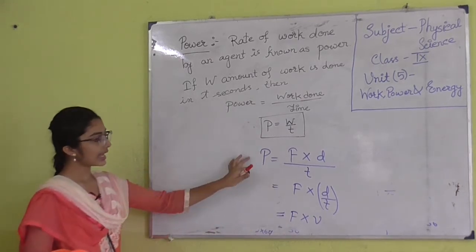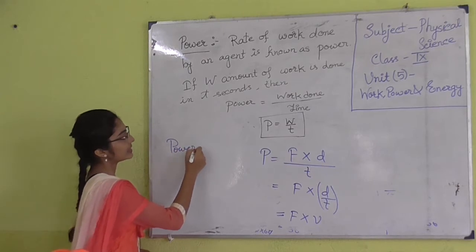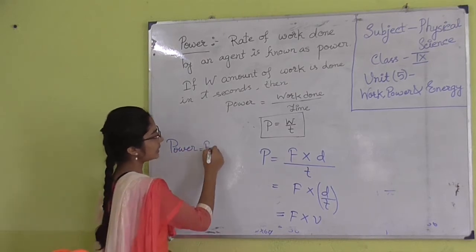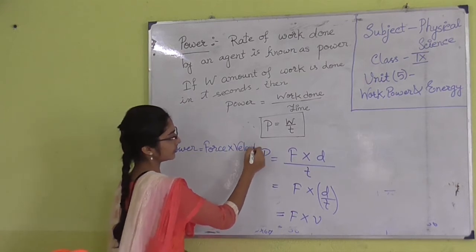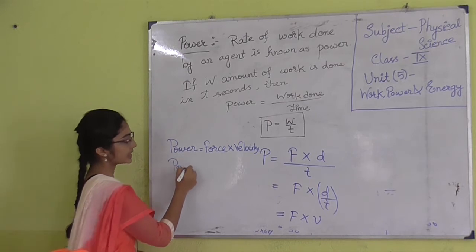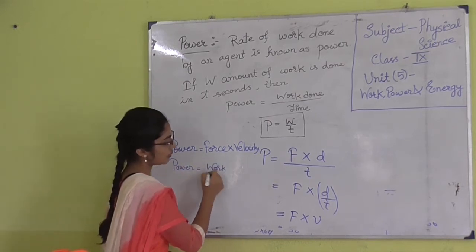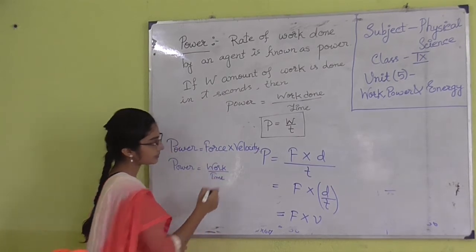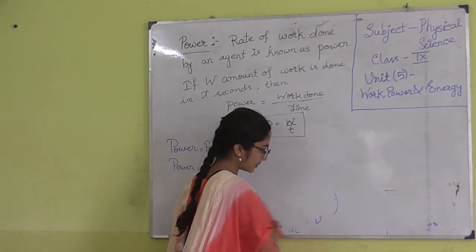So we have got another definition of power, that is power is equal to force into velocity. So we have got two expressions, one of them is force into velocity, another is work per unit time. This is about the quantity power.